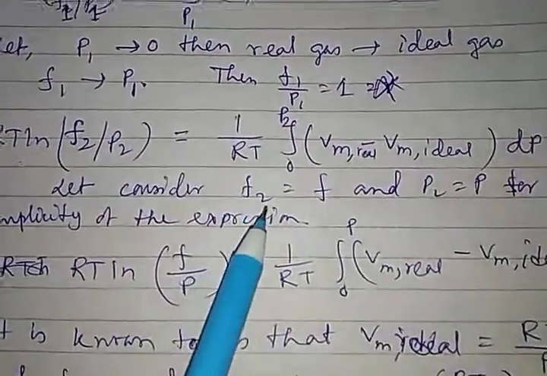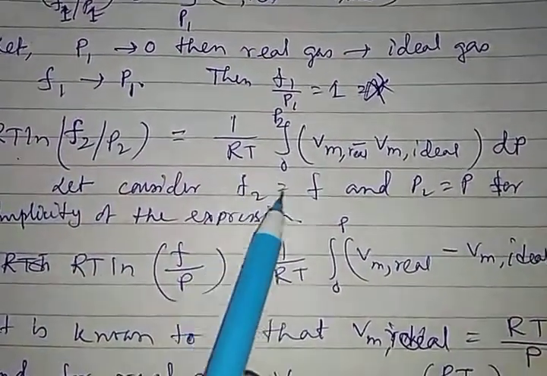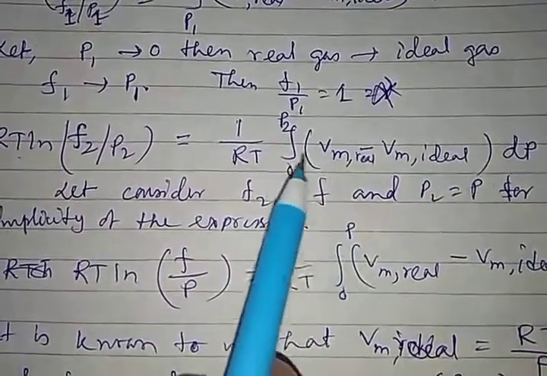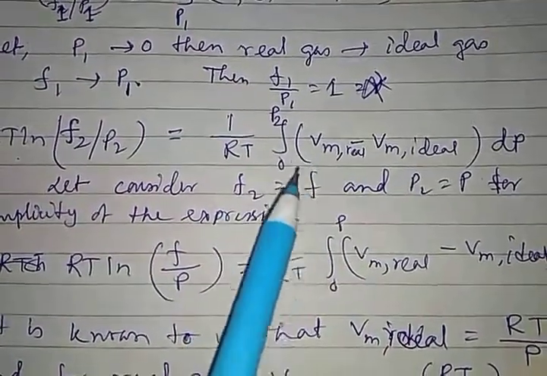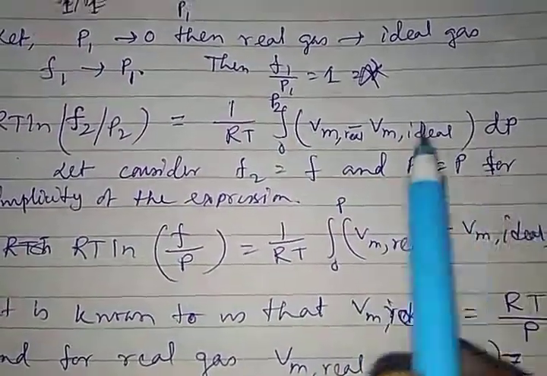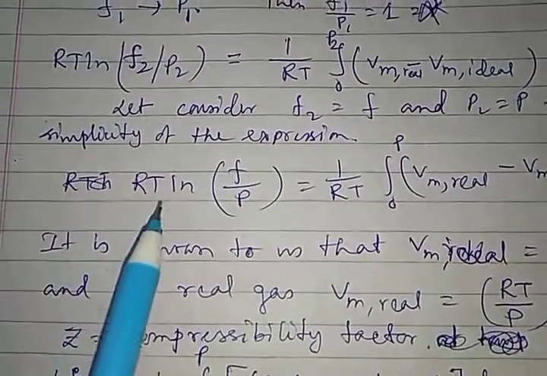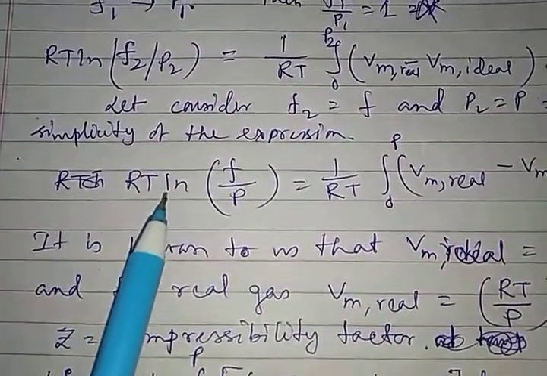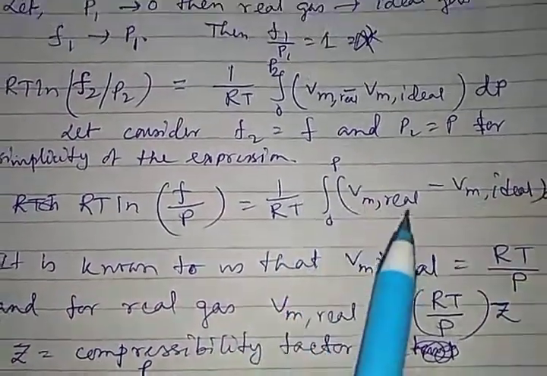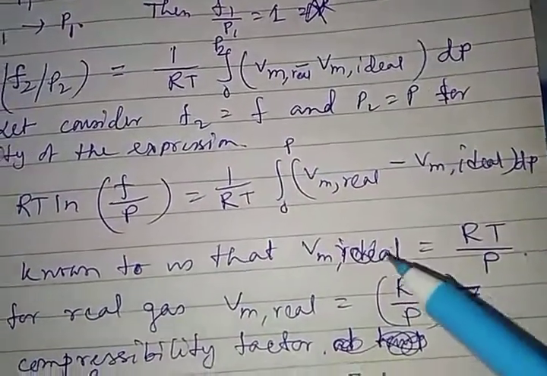Let's consider F2 equal to F. For simplicity, we are denoting F2 equal to F. That is the final state. At the final state, we have a fugacity of F and P2 equal to P. For the sake of simplicity, we are just replacing this term. Then RT ln F by P equal to 1 by RT, integral 0 to P of Vm real minus Vm ideal dp.